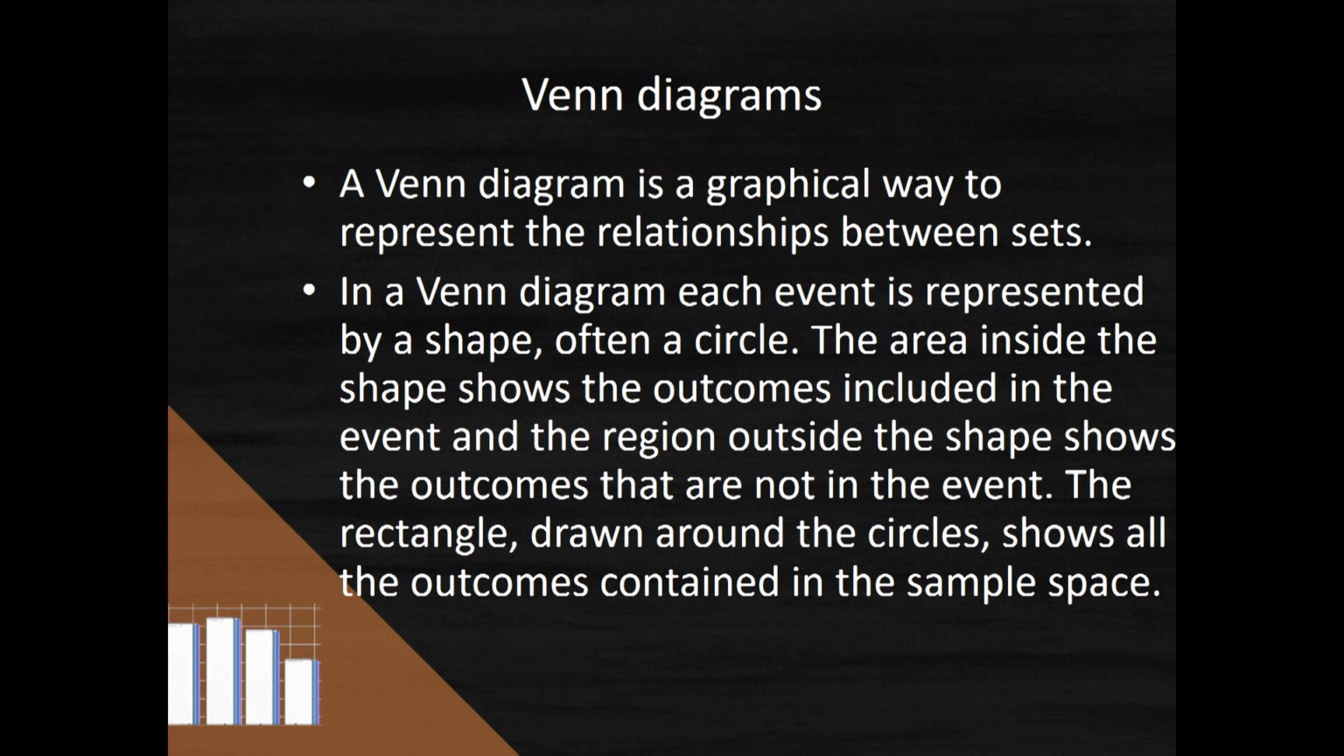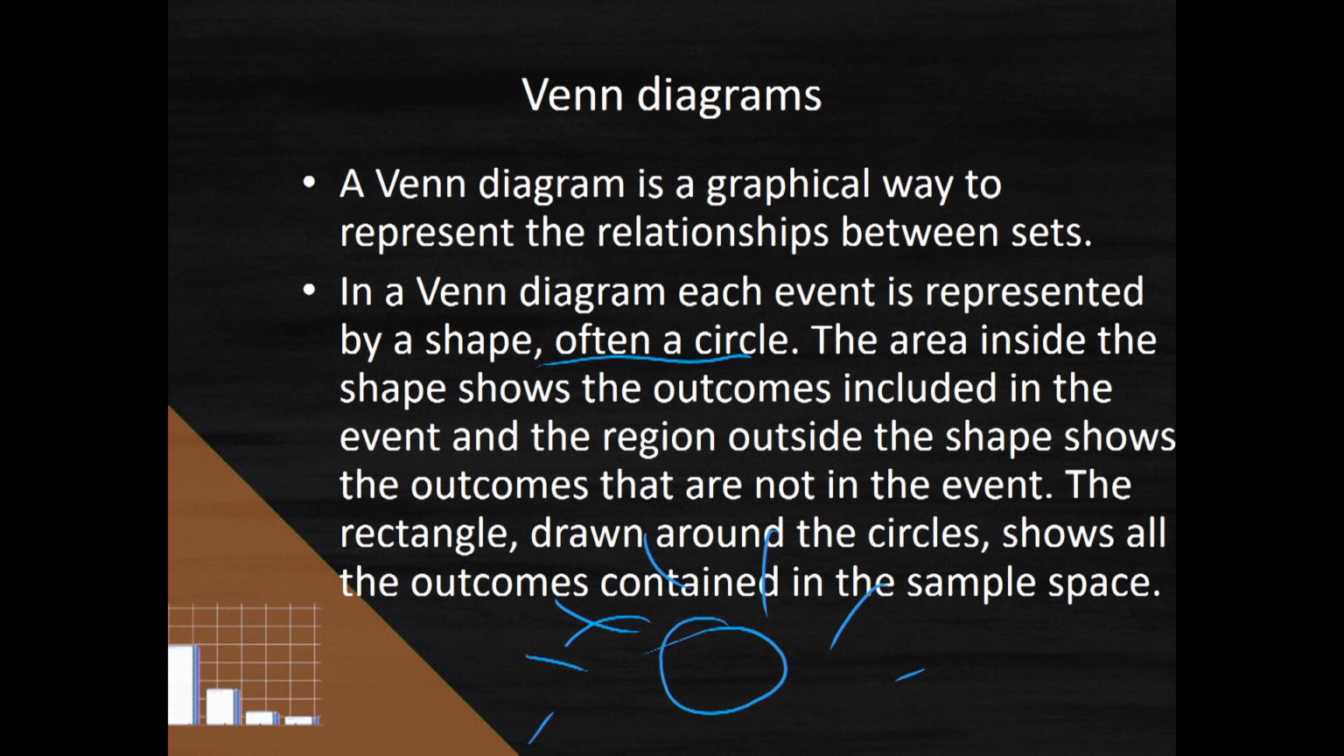All right, let's talk about Venn diagrams. So a Venn diagram really is just a representation of the relationships between sets. Okay, so in a Venn diagram, you will see that each event is represented by a shape. Often we use a circle. The area inside the shape, so I might have a circle here, and then another circle there, right? So the area inside the shape will show everything that's included in that event, and the region outside the shape will be all the events that are not included in your event that you are looking for.